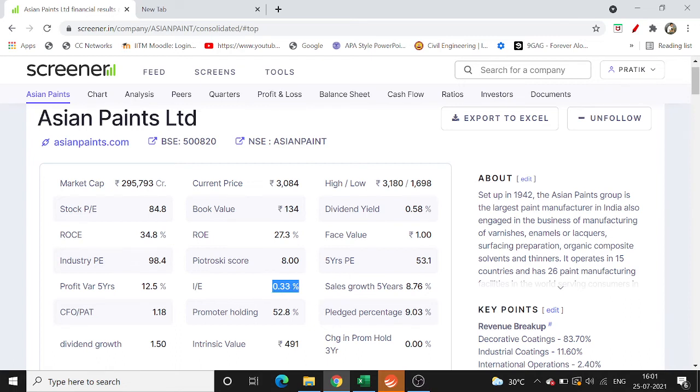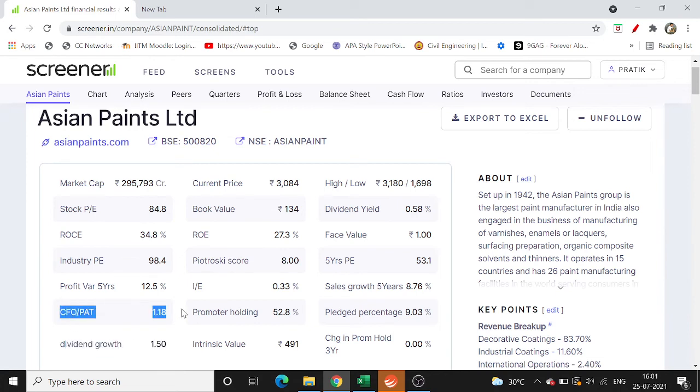One negative sign over here we can see is the pledge percentage of the holding. So Asian Paints has 9% of their shareholding as pledged shares. So it's a bad sign. Dividend growth is very good. We can see 1.5%, which is basically over the years we see a growth in dividend, which is a good sign.